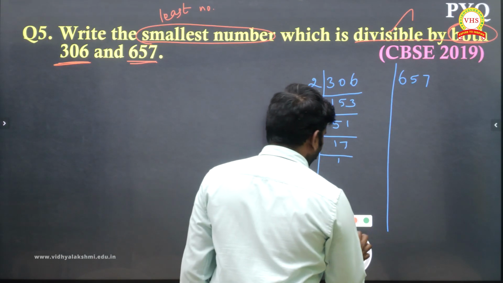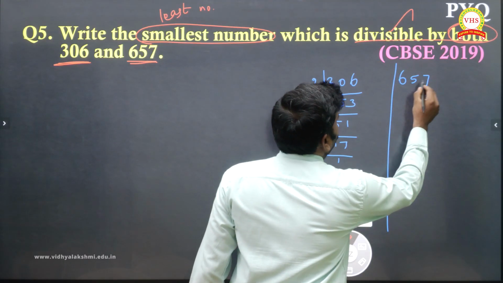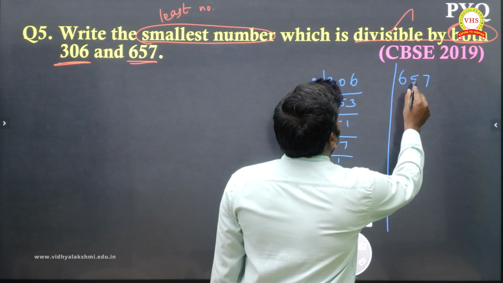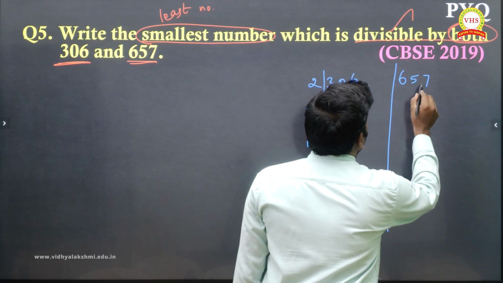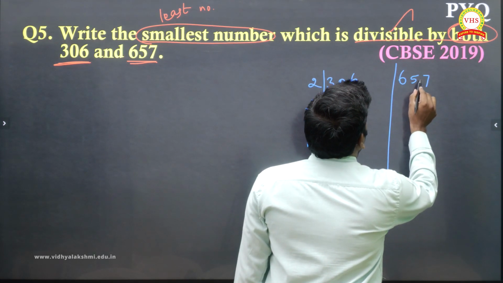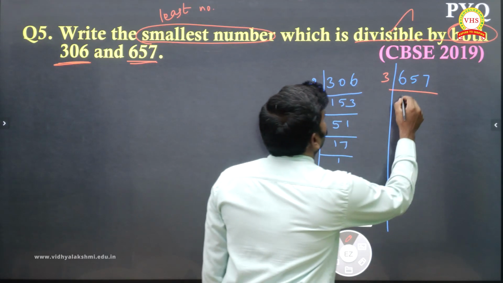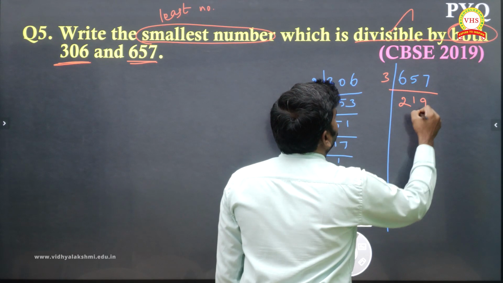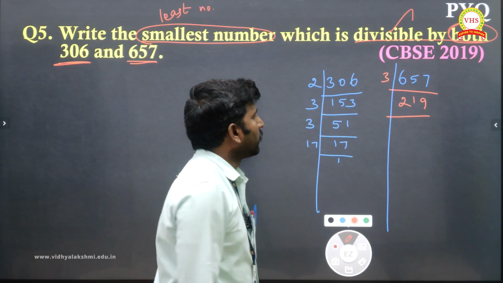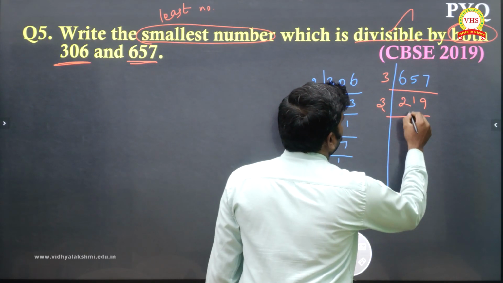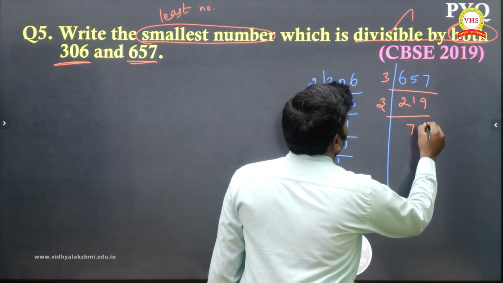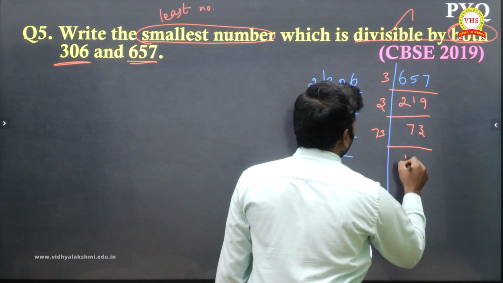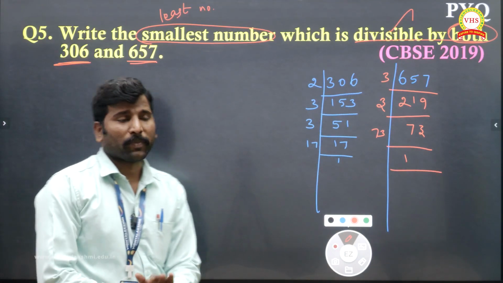Okay, now the next number, 657. We can go by 7, which means 12, 18, 3 table we can go. 2 3s are 6, 1 3s are 3, remaining 2 means 9 times. Again it will be 219. 3 table we can go: 7 3s are 21 and 3 3s are 9, so 73. 73 is a prime, so you write it as it is. 73 is a prime. Right, fine.